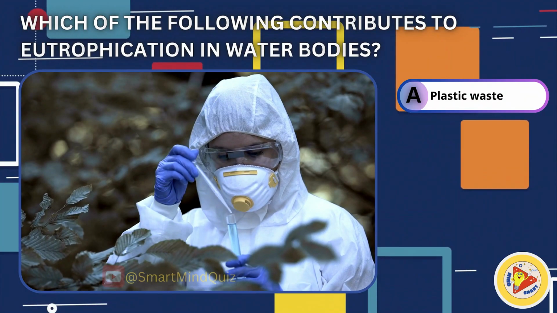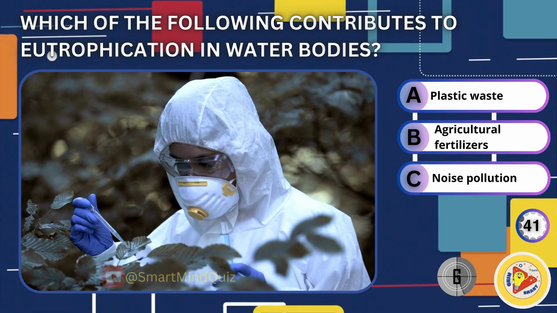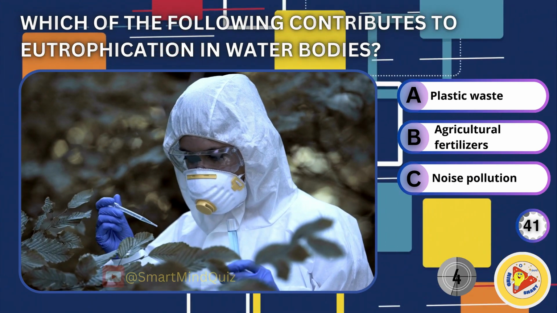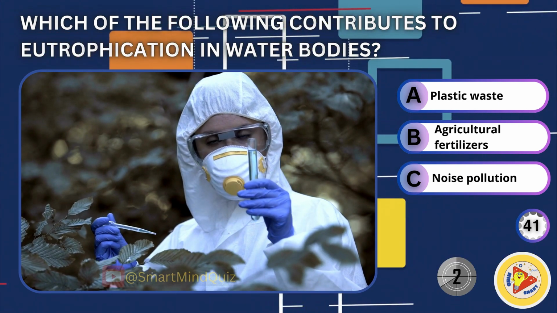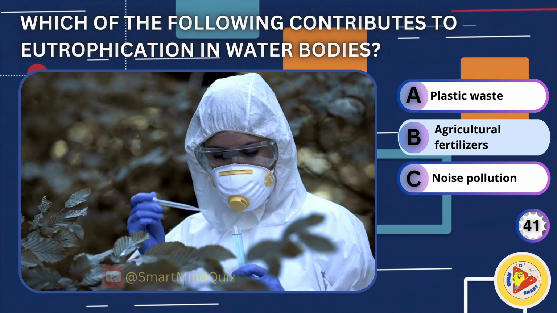Which of the following contributes to eutrophication in water bodies? Plastic waste, agricultural fertilizers, noise pollution. Right answer is agricultural fertilizers.